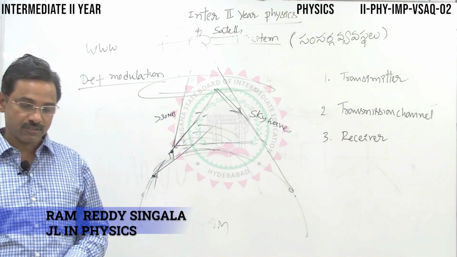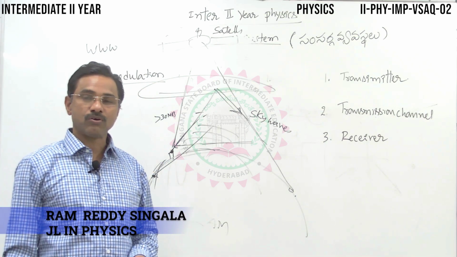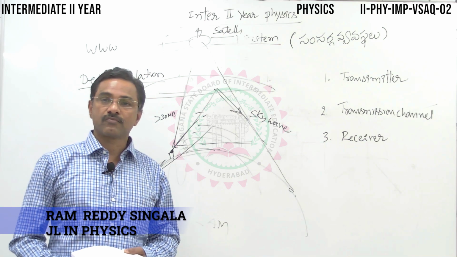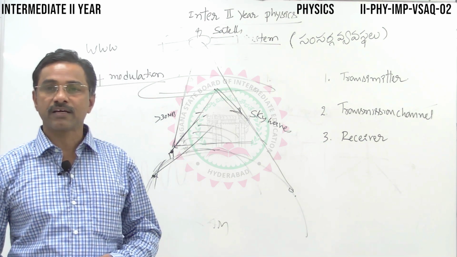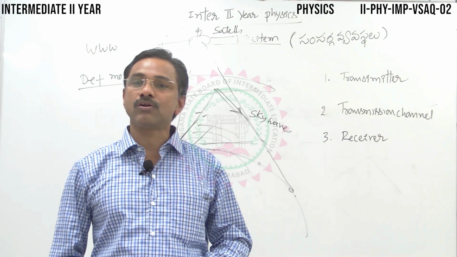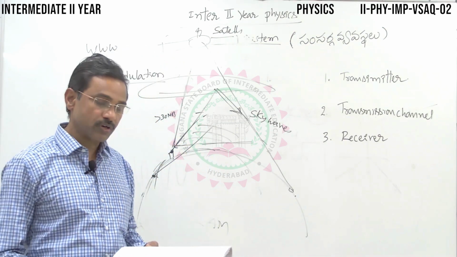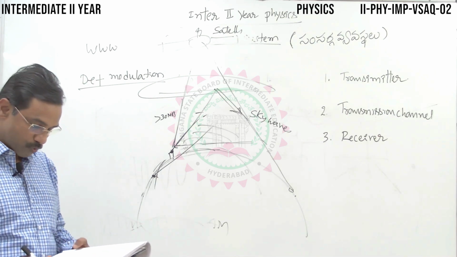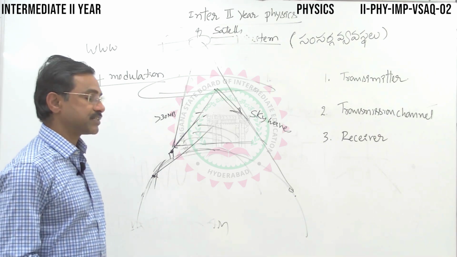Modulation definition: the process of combining a low frequency signal with a high frequency carrier wave to transmit over large distances, long distances.